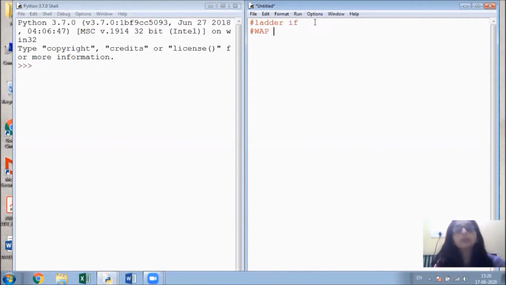Write a program to find whether the given character is an alphabet, digit, or a special character.